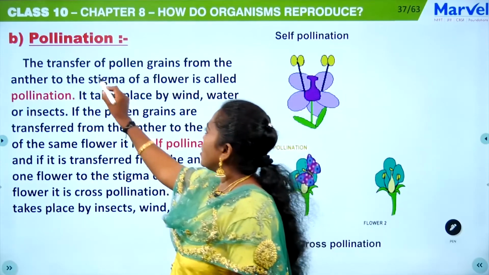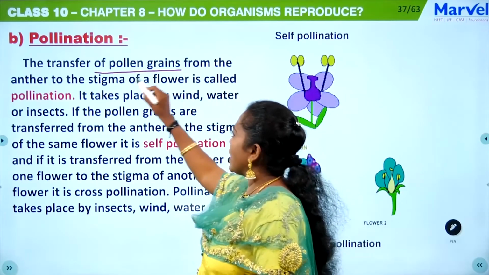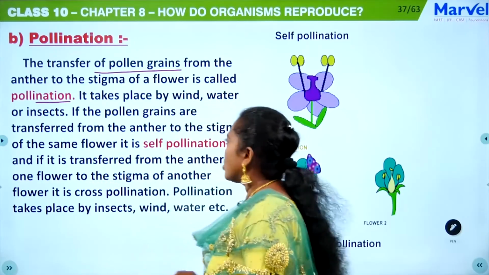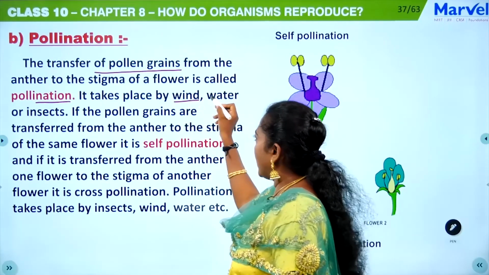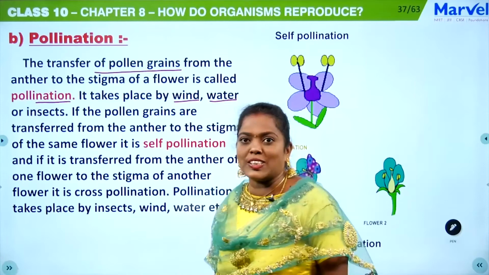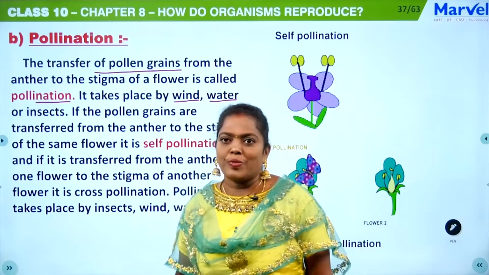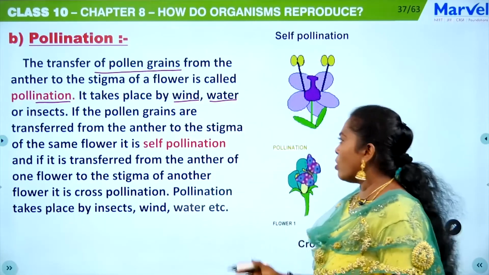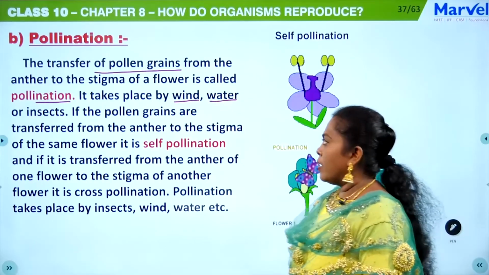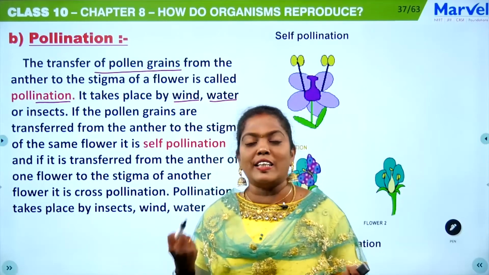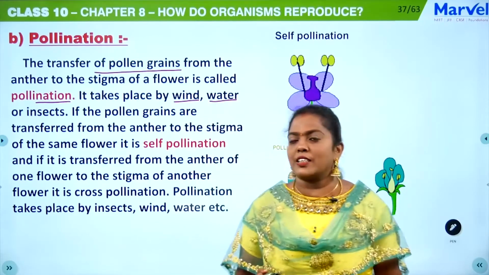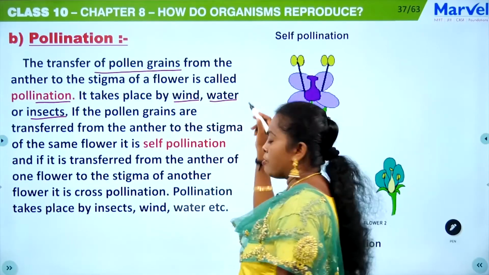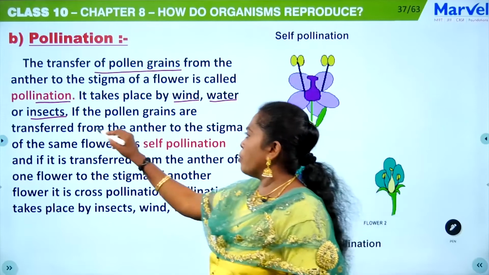As I have told you, transfer of pollen grains from the anther to the stigma of a flower is called pollination. This can take place with the help of wind. When wind is doing this, you call it anemophily. When water is helping to transfer the male gamete to the female gamete, you call it hydrophily. Or in many cases, in attractive flowers, the insect is helping to pollinate, isn't it? That is known as entomophily. Okay, wind anemophily, water hydrophily, insect entomophily.